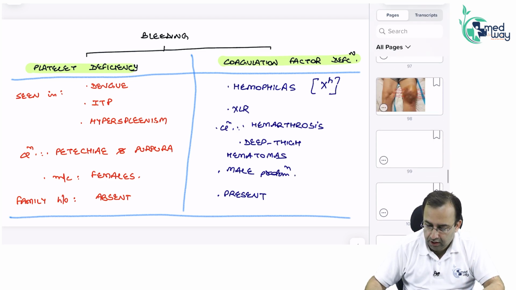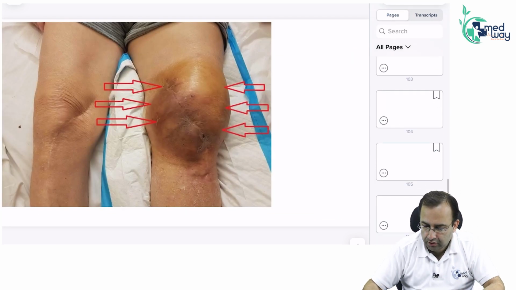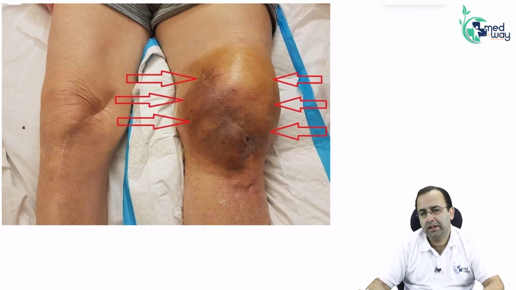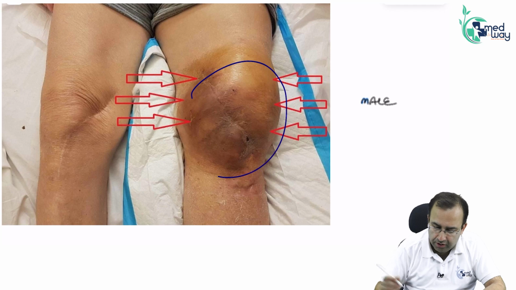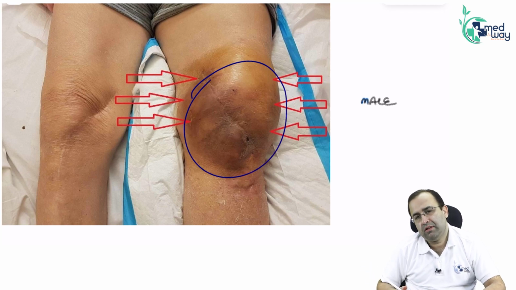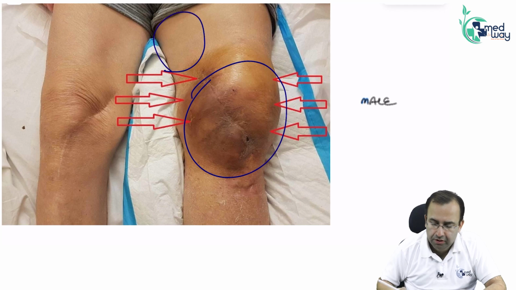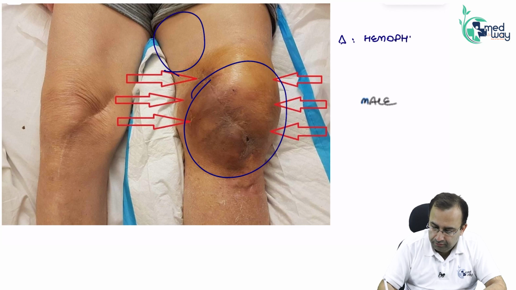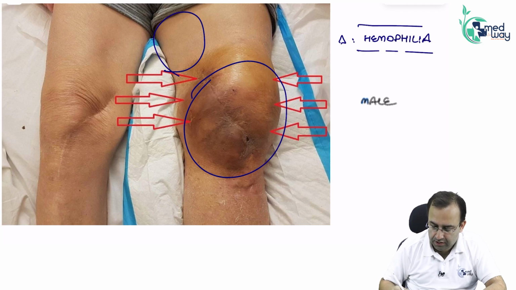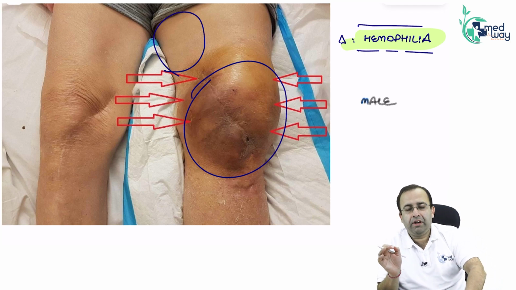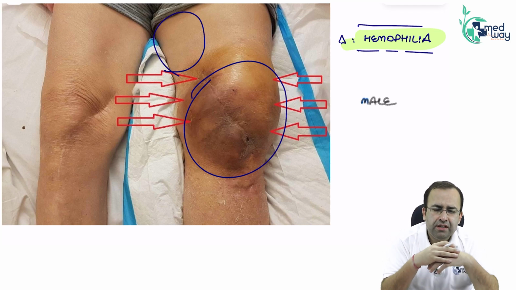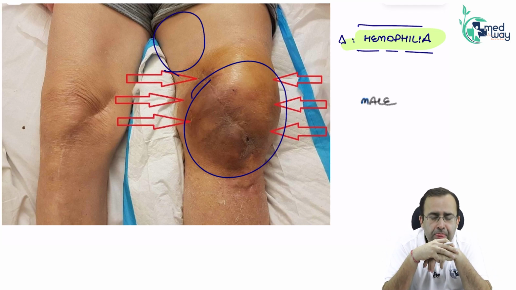So a very, very important image. Have a look at this image. The minute I see this case, I can tell he is a male having a deep joint bleed, hemarthrosis. It can be a case of deep thigh hematoma also, making the diagnosis hemophilia. This is what coagulation factor deficiency bleeding looks like. Hemophilia, is it a good disease to have or a bad disease? It's not a good disease.